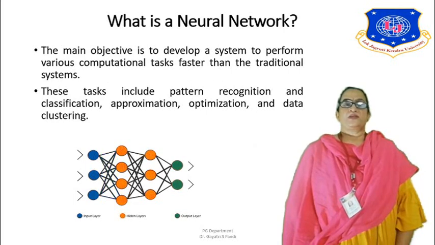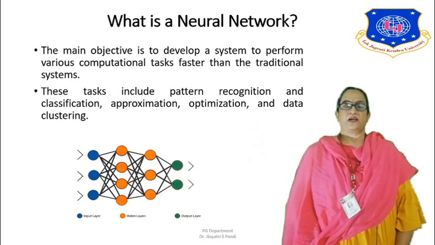The main objective is to develop a system that performs various computational tasks faster than traditional systems, which are comparatively slow.